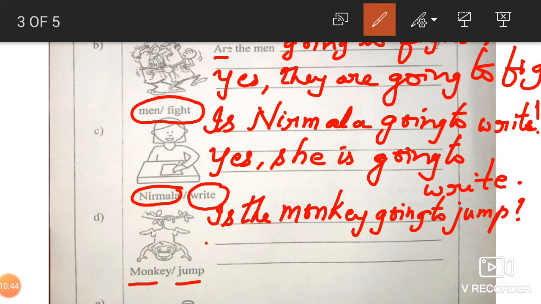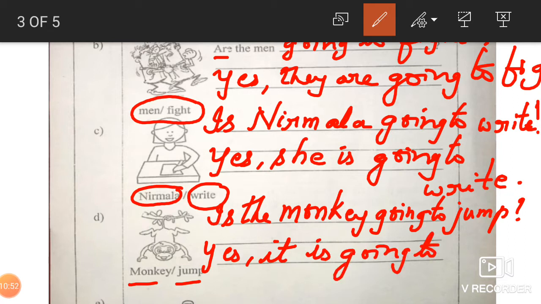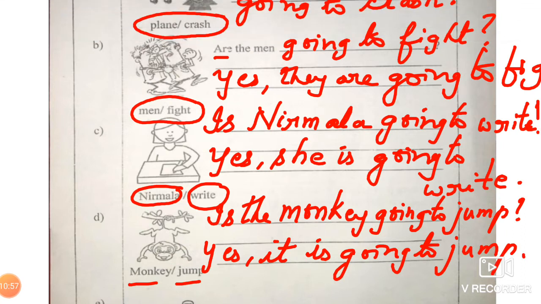Question mark. So what will we write? Yes, it is. For monkey what pronoun will come beta? It. It is going to jump. Understood beta? Okay.